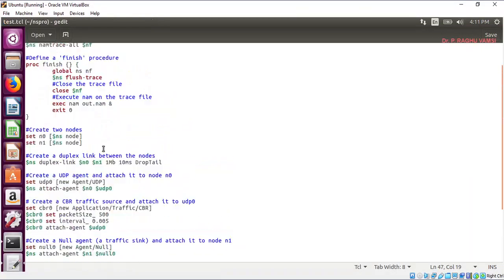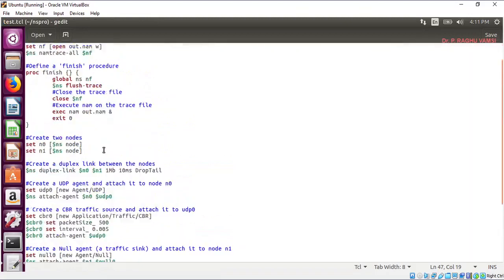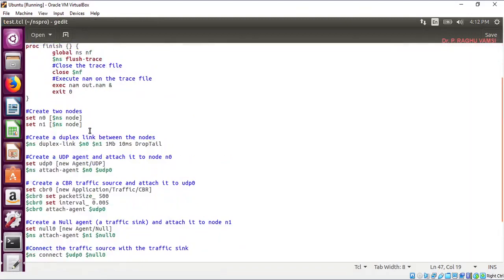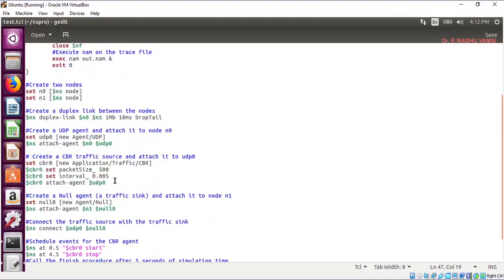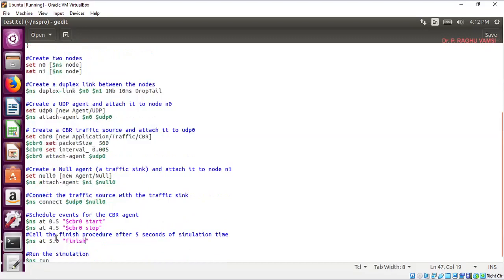We have seen here the two nodes were placed, and from node 1 to node 0, the CBR traffic will go. It will start at 0.5 seconds and end at 4.5 seconds, and at 5.0 seconds the simulation ends. This we have seen.